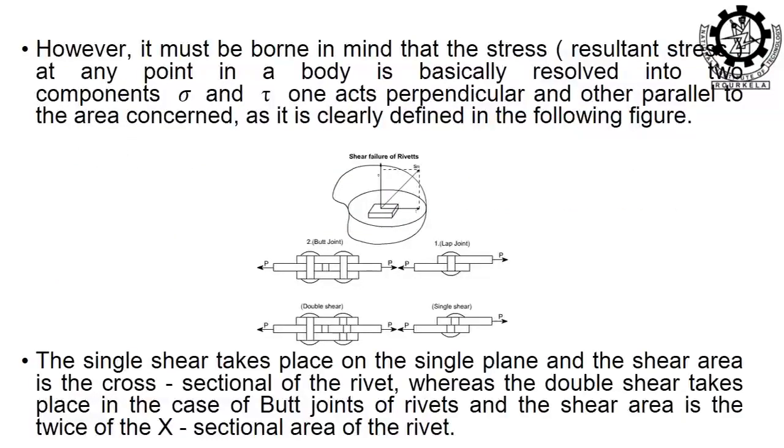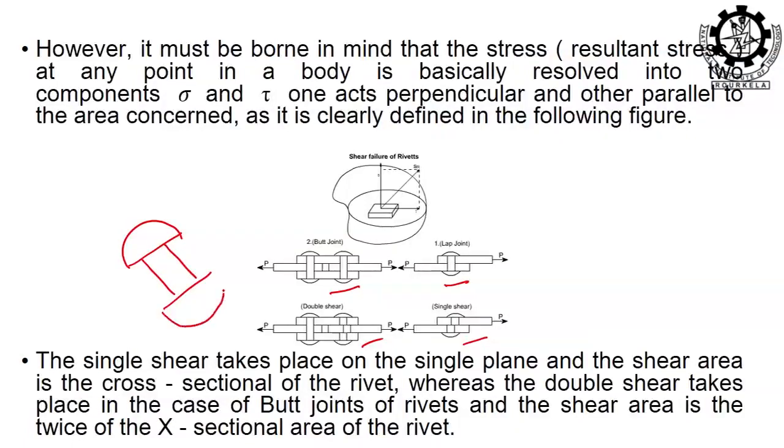Here is some representation of where shear stresses occur: this is a riveted joint, and 2-3 cases of the riveted joint have been shown. You can see rivets in shoes, and also riveted joints if you are passing through any bridges.